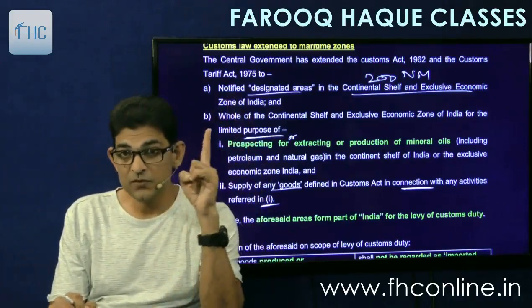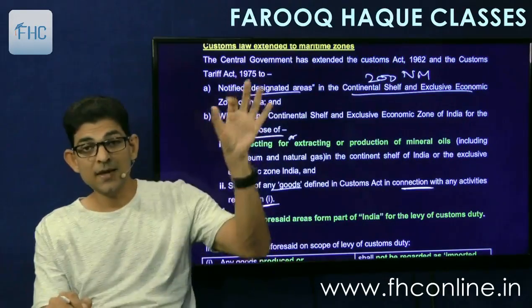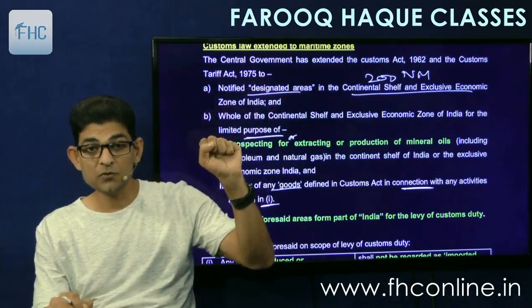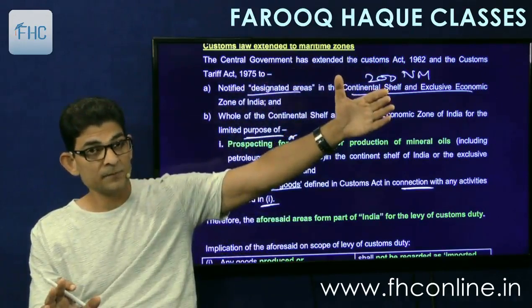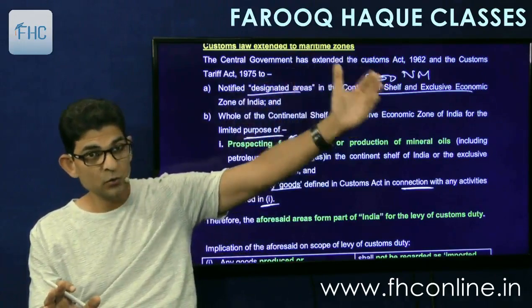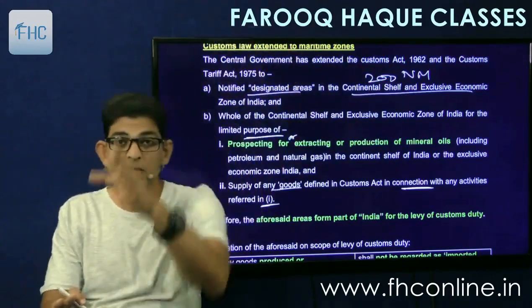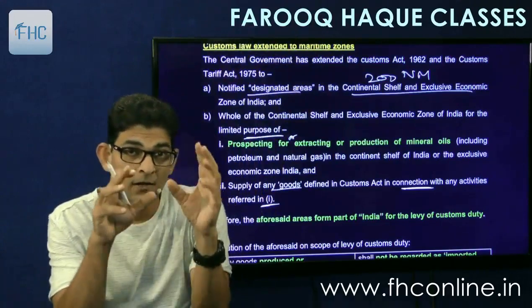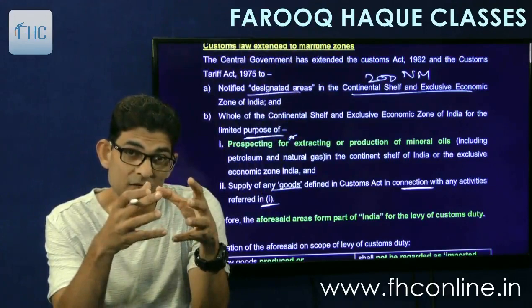What it means, first is designated areas. Designated areas in the continental shelf and exclusive economic zone. Continental shelf and exclusive economic zone extends up to 200 nautical miles. So it goes even beyond the territorial waters of India. So in that big area, government will define certain areas which will be called designated areas.